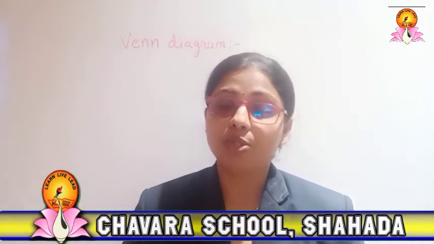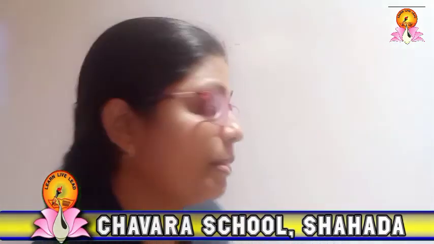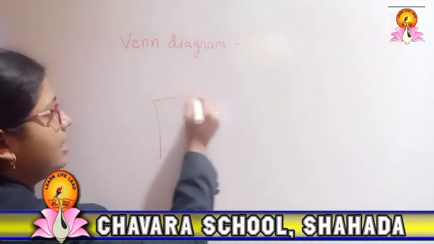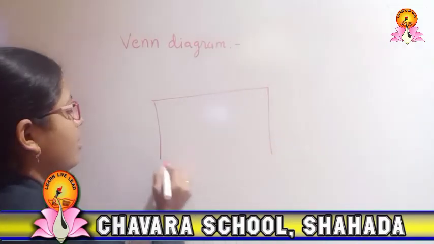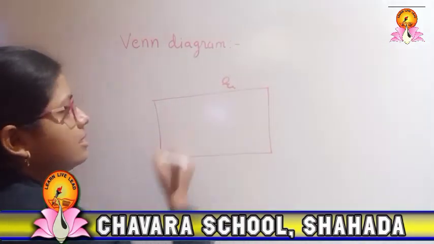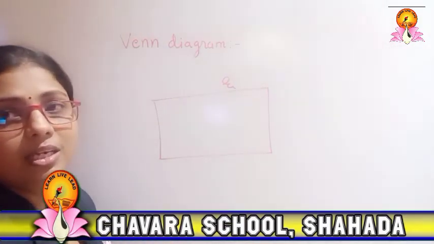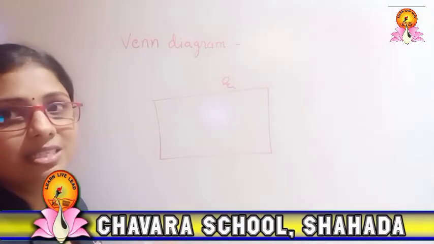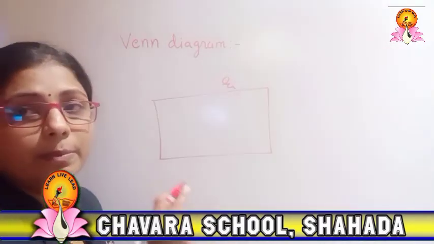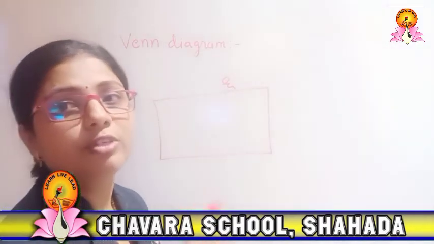So sets can be represented in geometrical figures like squares, ovals and circles. The main and most important thing is that the rectangle is used for representing the universal set.